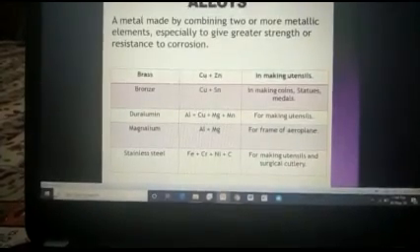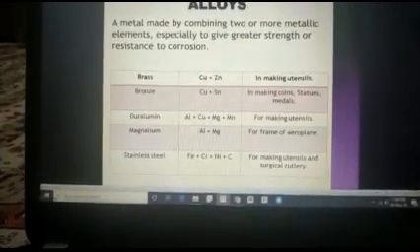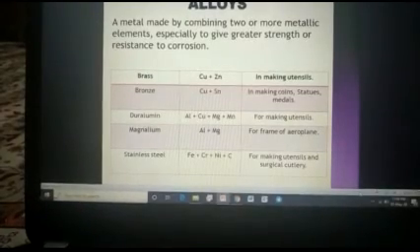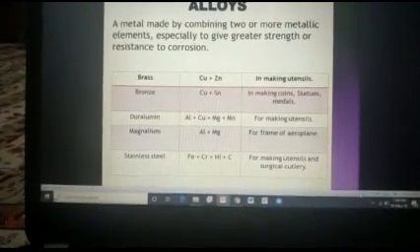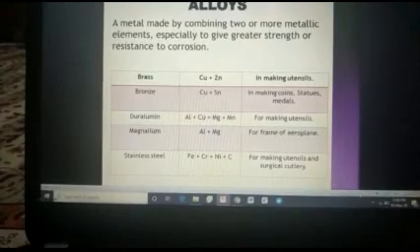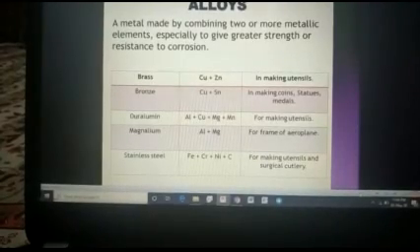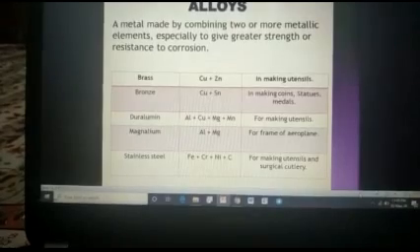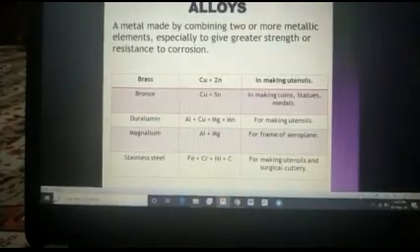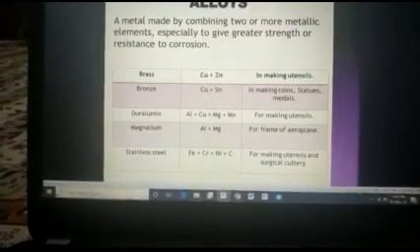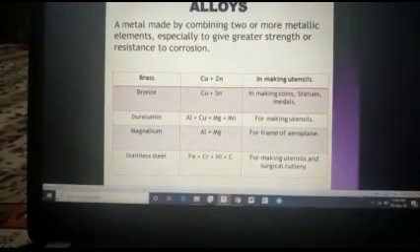Okay students, so by making alloys of metals, we can improve them, we can avoid the disadvantages present in them, and we can use them easily. Okay, that's why alloys are very important and we are using them in our day-to-day life even more than metals.